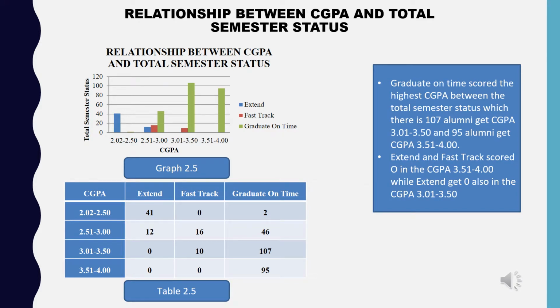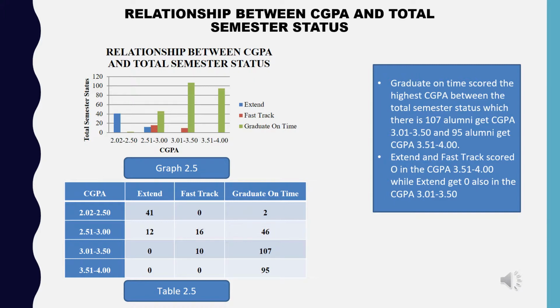Graph 2.5 and Table 2.5 show the relationship between CGPA and total semester status. Graduate on time scores the highest CGPA among the total semester statuses, where 107 alumni get CGPA 3.01 to 3.50 and 95 alumni get CGPA 3.51 to 4.00.